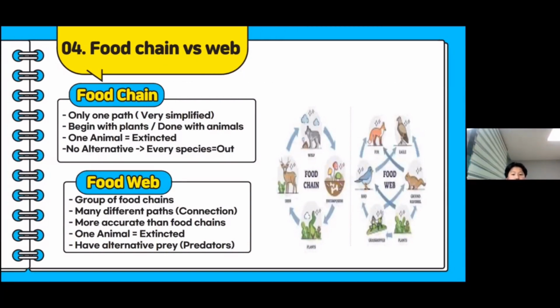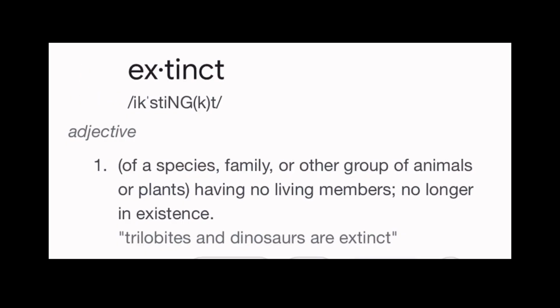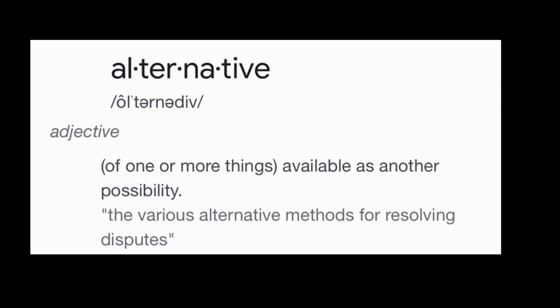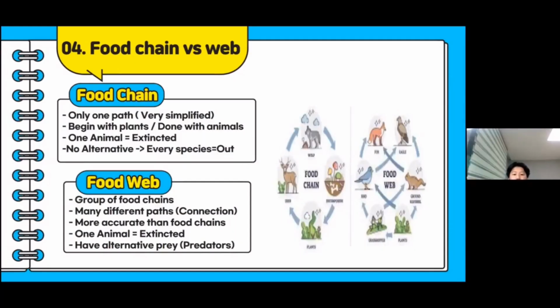If one animal goes extinct in the food chain, because there is no alternative way, every species that belongs to that food chain, every aspect of those animals, dies.